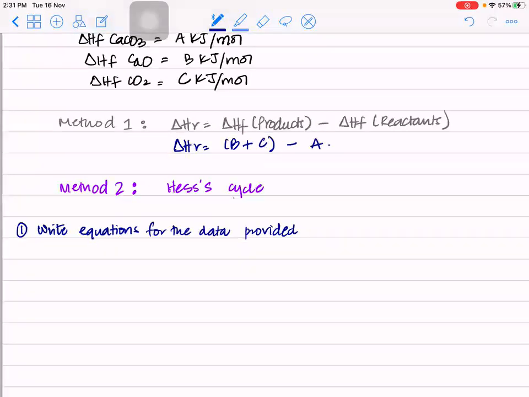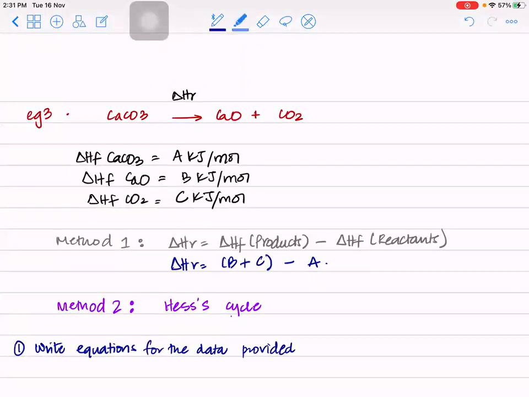So what is the data that is provided to us? We've been given formation of calcium carbonate, formation of calcium oxide, formation of carbon dioxide. Can we write equations for this? Do we know how to write equations for formation? Yes. What is formation? 1 mole of something being formed from its constituent elements in their standard state and standard conditions. So let's see how we will write their equations. How will you write the equation for formation of calcium carbonate?